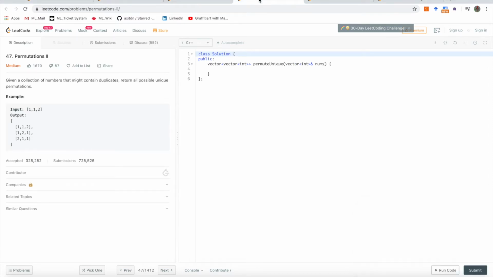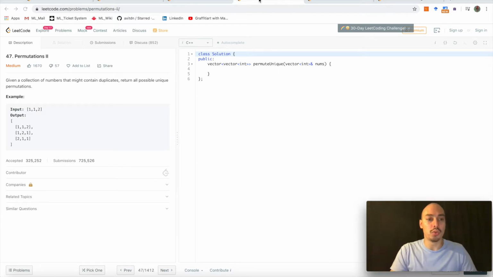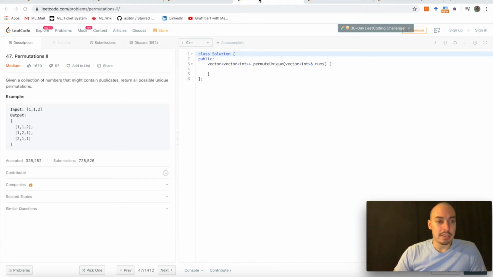Let's have a look at the next problem pertaining to backtracking. That's LeetCode problem number 47, Permutations II. And its difficulty level is medium. Given a collection of numbers that might contain duplicates, return all possible unique permutations.